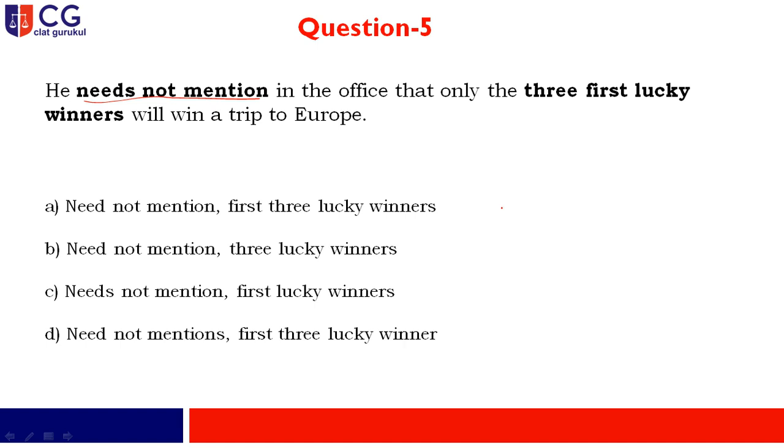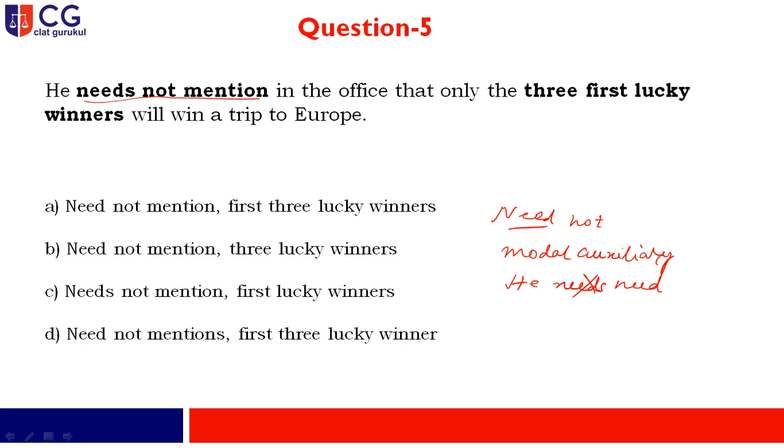My dear friend, need is a very typical kind of verb. Whenever need is followed by not, it acts like a modal auxiliary, and in that particular case you cannot write needs after he, rather you should write need.